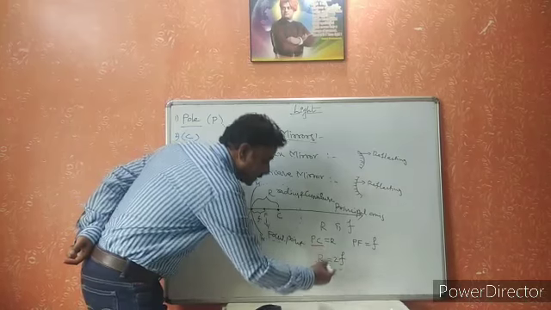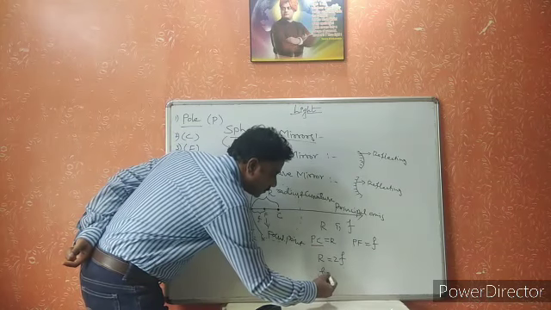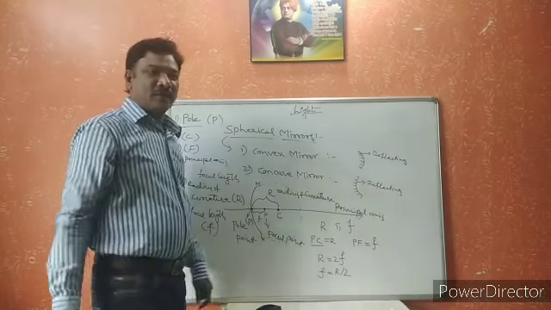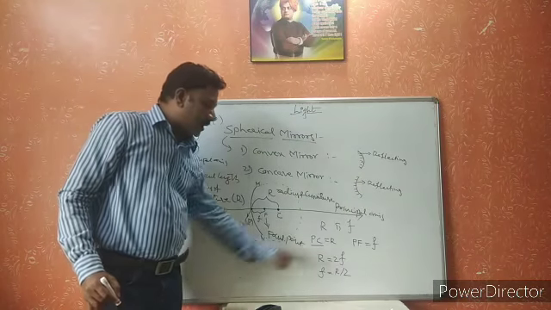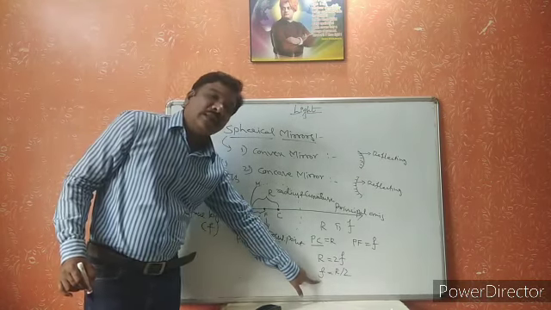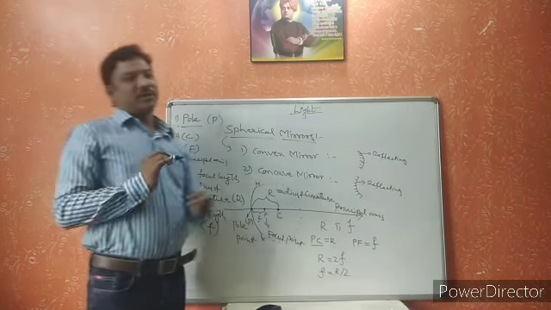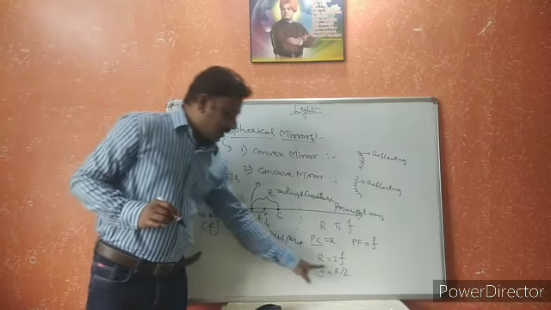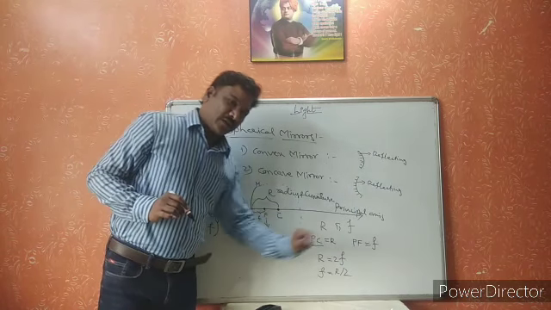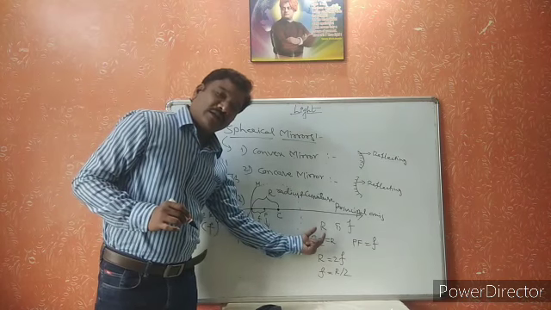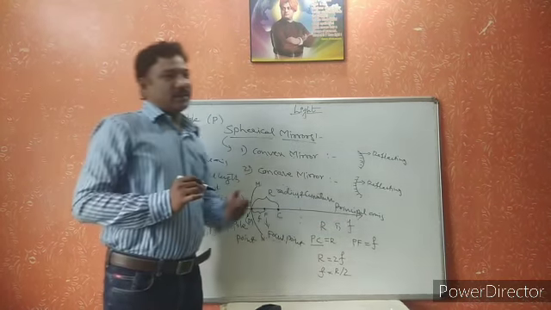Or else we can say it like this also: F is equal to R by 2. That means the focal length is always half of the radius of curvature. This is the relation between the radius of curvature and the focal length.